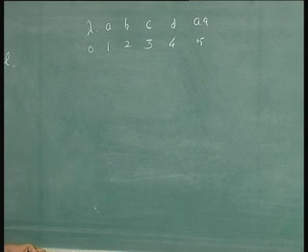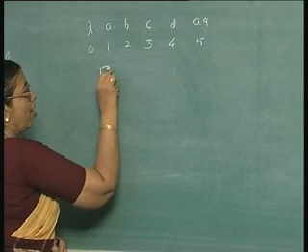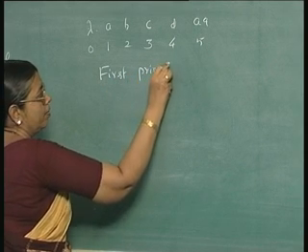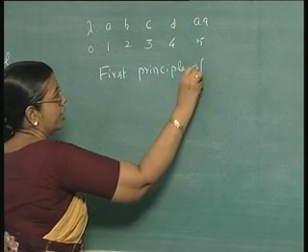In this case, you can use the first principle of induction.